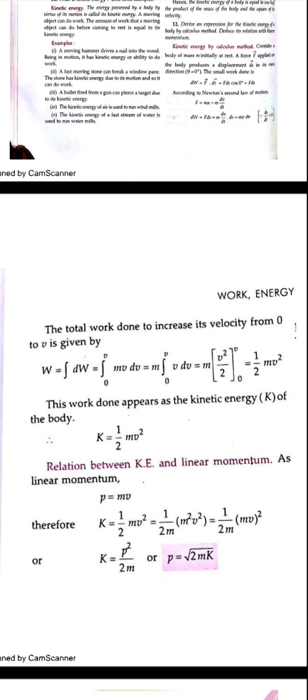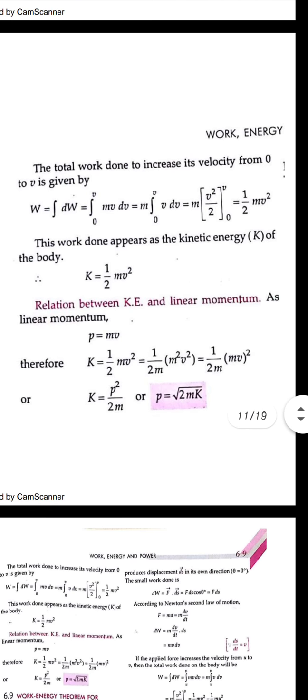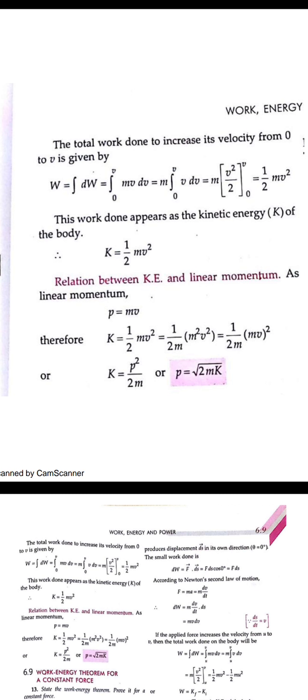So we are finding the same value, the formula for the kinetic energy, half mv square, where m is the mass of the body that is moving, and v is the velocity with which it is moving due to the force. So work done appears as kinetic energy for a moving body. The moving body will possess an energy given by half mv square.